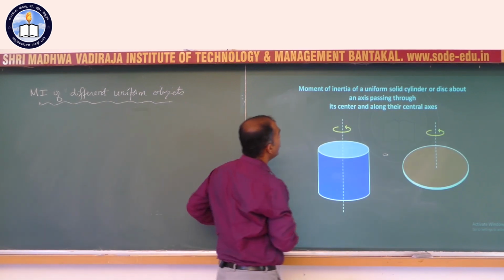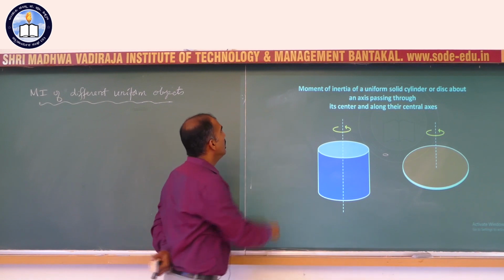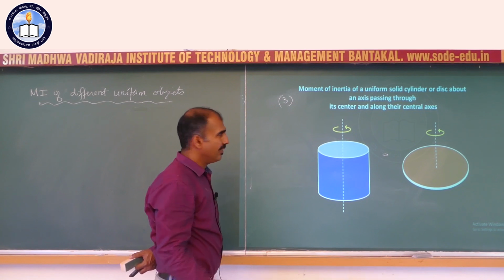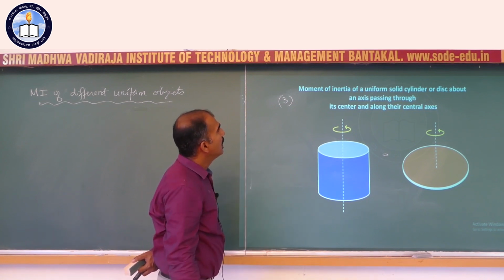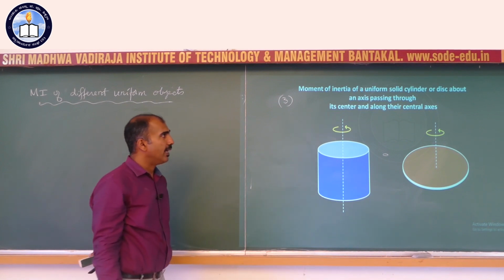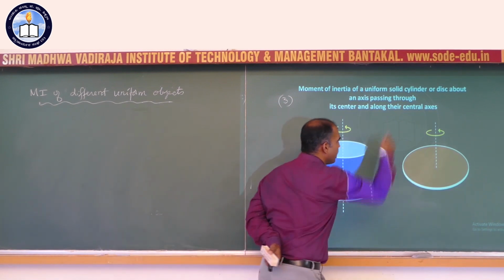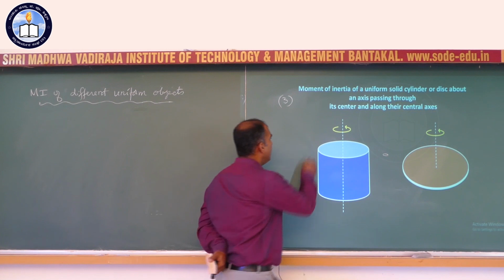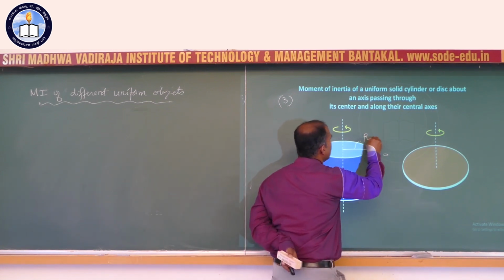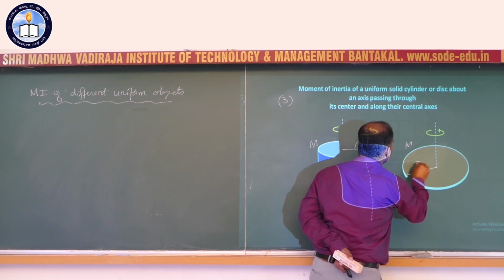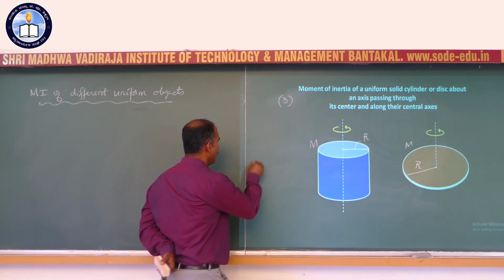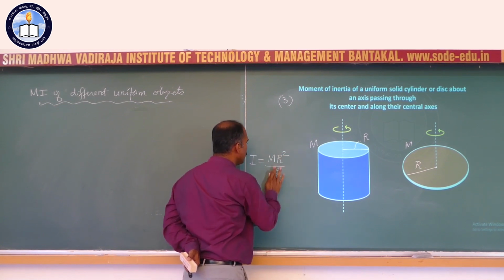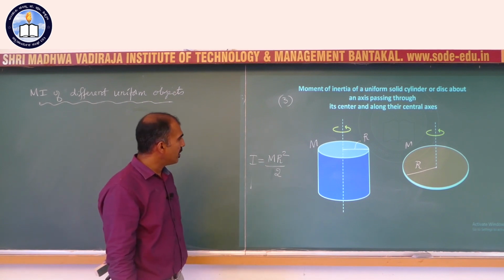Next one, moment of inertia for a uniform solid cylinder or a disc, like a CD disc for example, about an axis passing through its center and along the central axis. Notice that these are the axes, like a CD disc, a cylinder. So if each of them has mass m and radius r, then the moment of inertia about their axis is simply m r square divided by 2, not 12, I am sorry, it is just 2. m r square by 2.